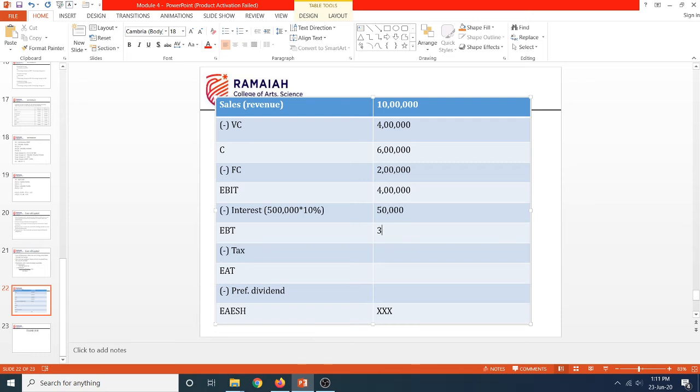So now we'll arrive at 3 lakh 50,000. Let's assume a tax rate of 50%, right? So we'll arrive at 1 lakh 75,000.